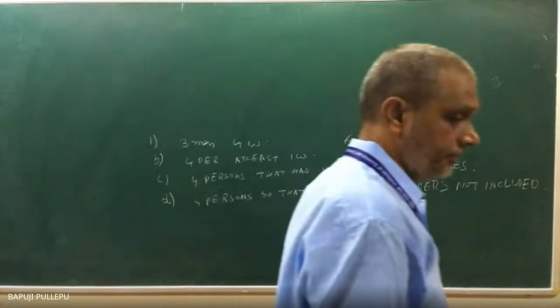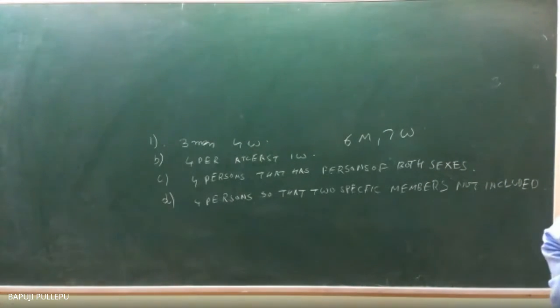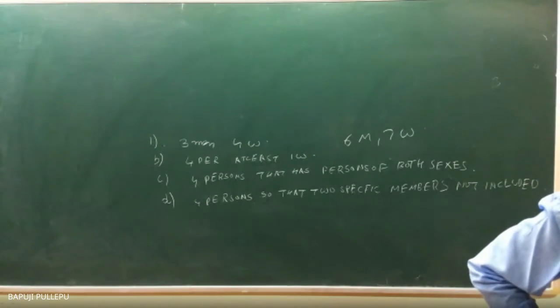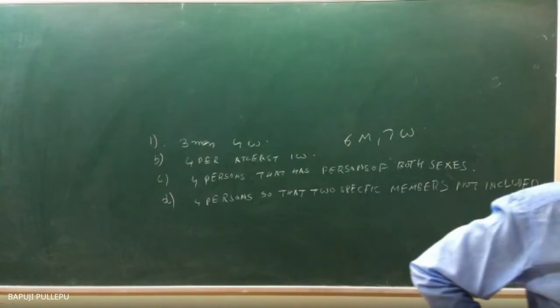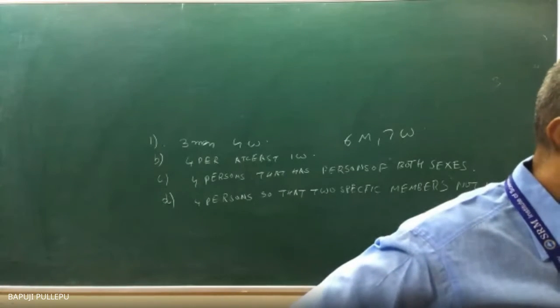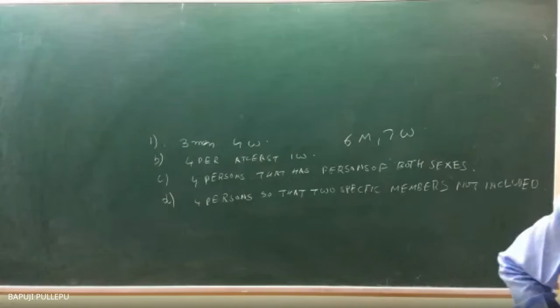How many men are there in my hand? 6 men. Among the 6, how many men do I want to select? 3. So what is the combination? 6 choose 3.